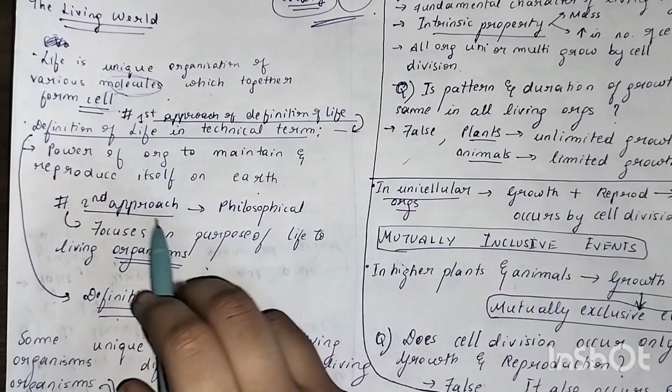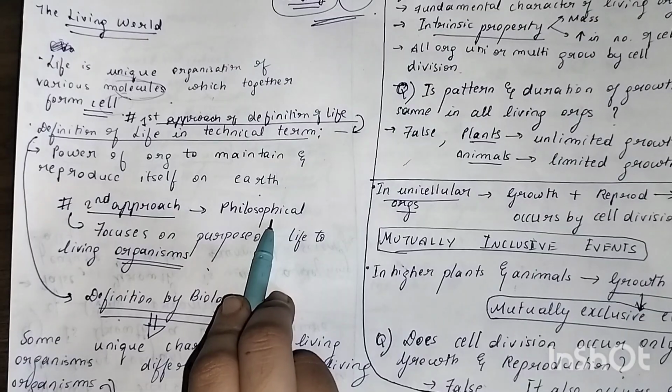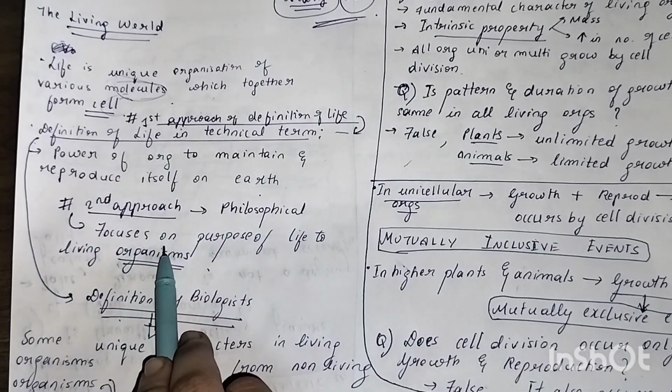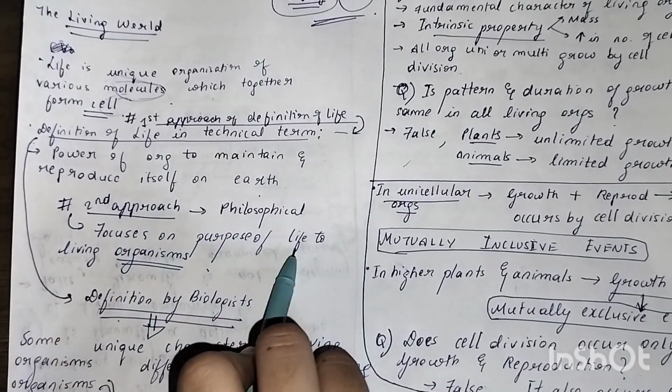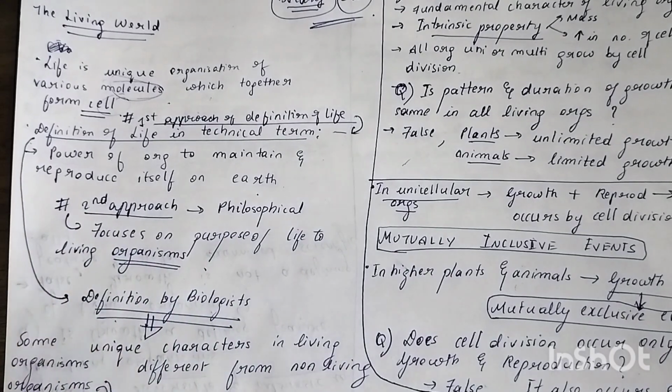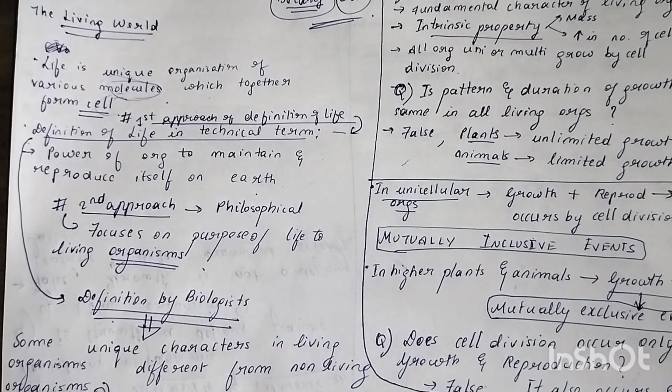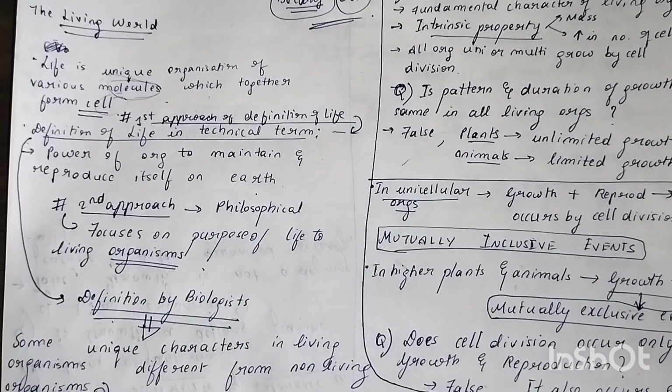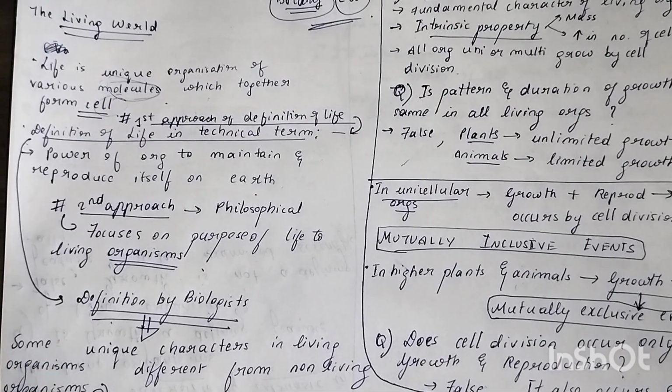The second approach was a philosophical one. What does it exactly tell us? It focuses on the purpose of life or of living organisms. What is the purpose of life? Why are you born exactly? What is my purpose here? That is what you're studying here to become a doctor. That is your purpose, right? You want to become a doctor to either contribute to the society, or you want to do some other thing with your life. Anything, but your life should have a purpose. That is what they're telling. This is the second approach.